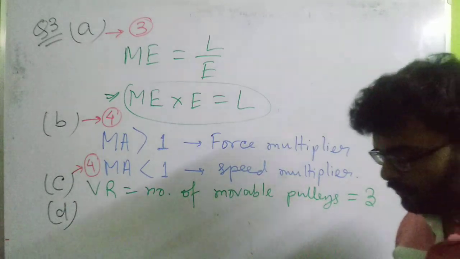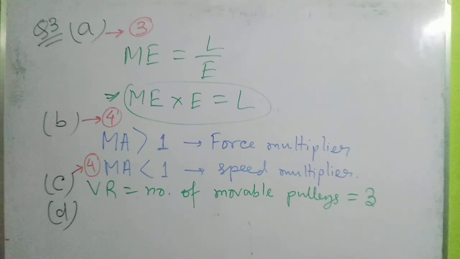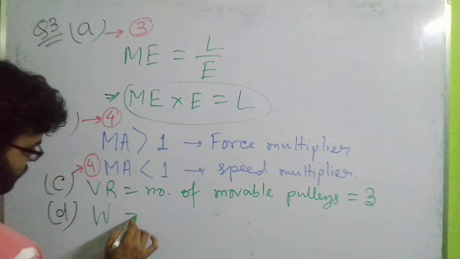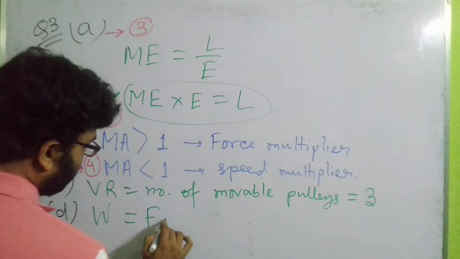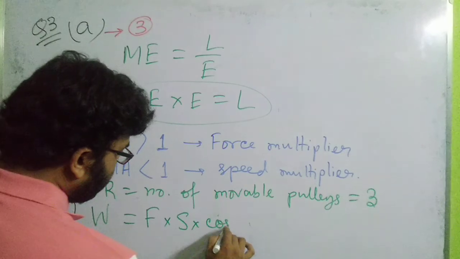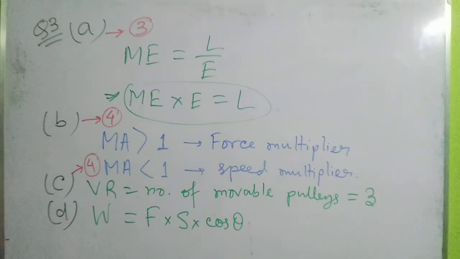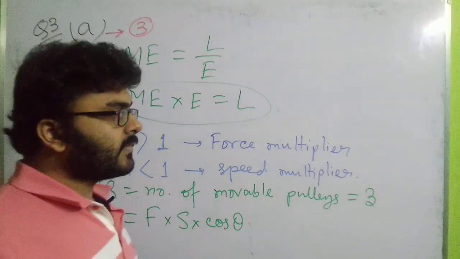So what do you think? Let us revise the formula: work done is equal to F s cos theta, that is, force into displacement into the cosine of the angle between the force and displacement. Now remember, what happens for a circular motion?